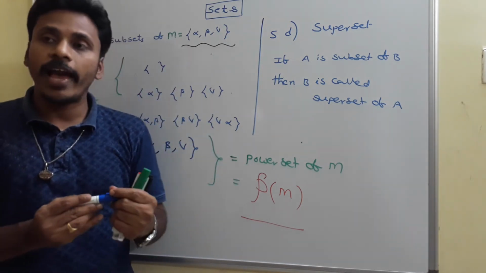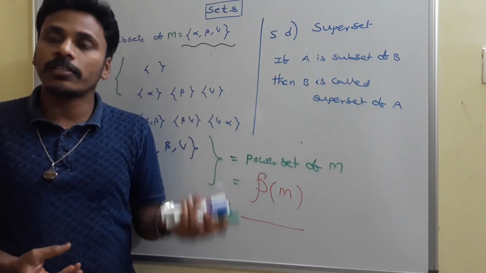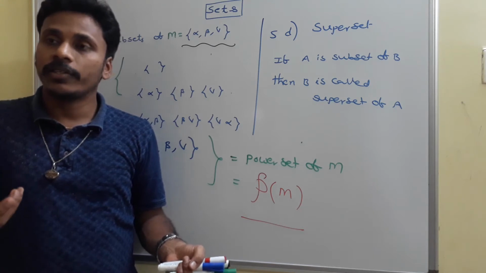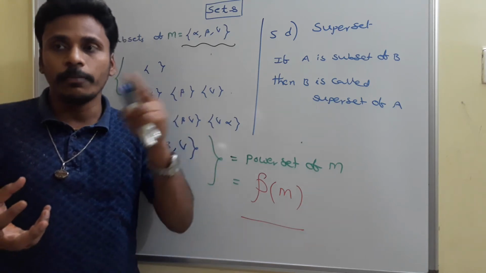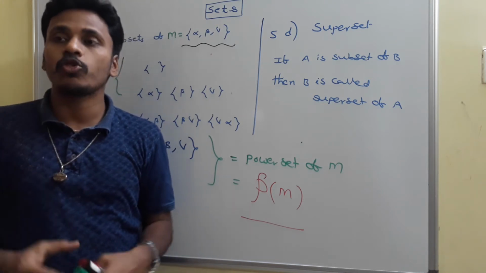So suppose we have two sets A and B, among these two sets A is the smaller one and B is the larger one, such that every element of A is in B. Then we say that A is the subset of B and that B is the superset of A.